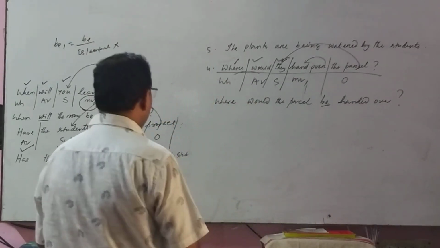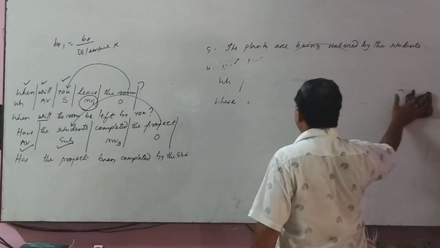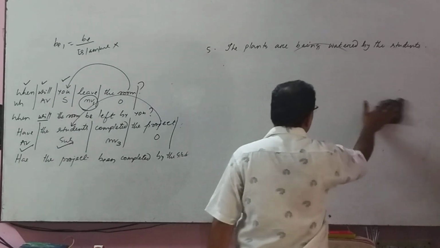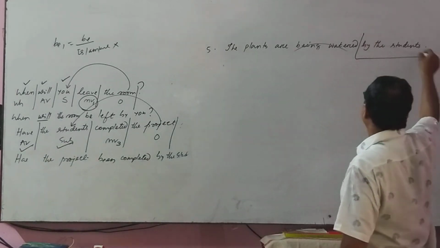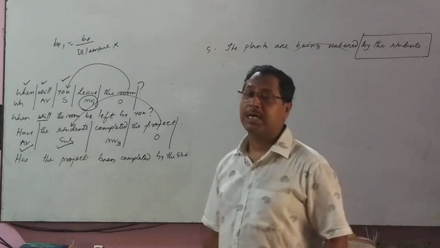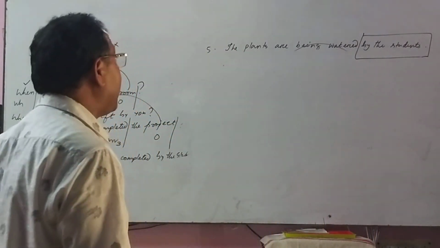Okay. The last question is question number 5. This sentence is in passive form. We have to change it to active. Look at here. This is by plus agent. If by plus agent is not mentioned in the sentence, you have to take a new one from your own mind.